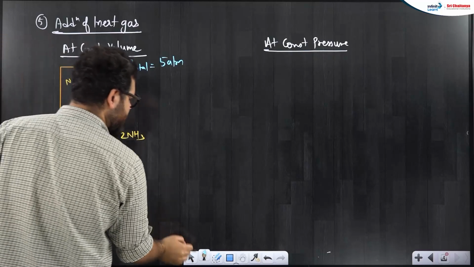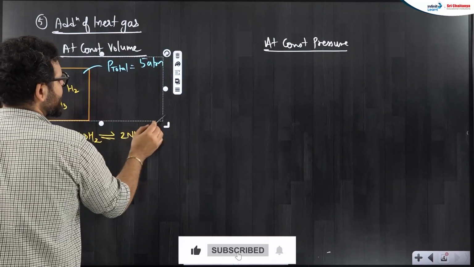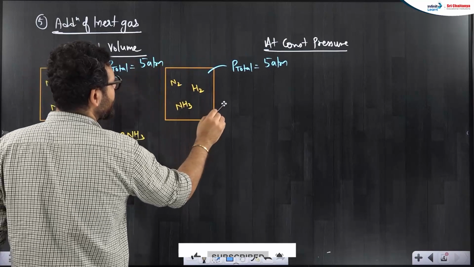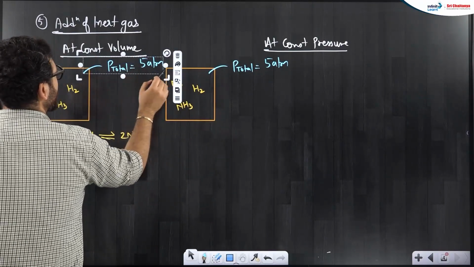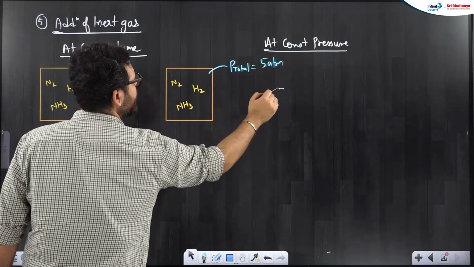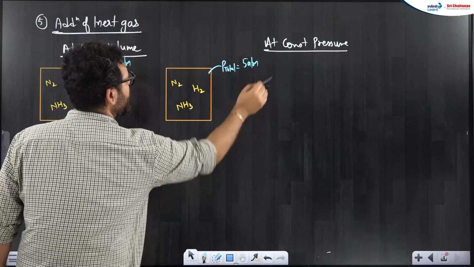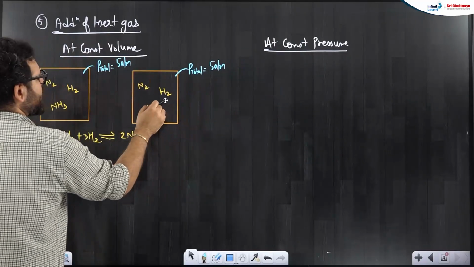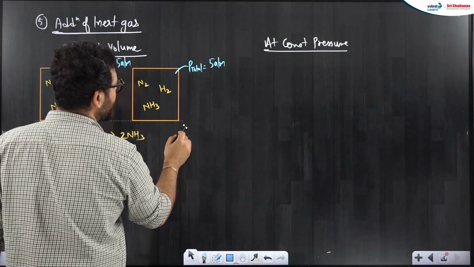Now what I did is I introduce some amount of helium gas into it, keeping the volume constant. Means I am not letting the chamber become larger or anything.